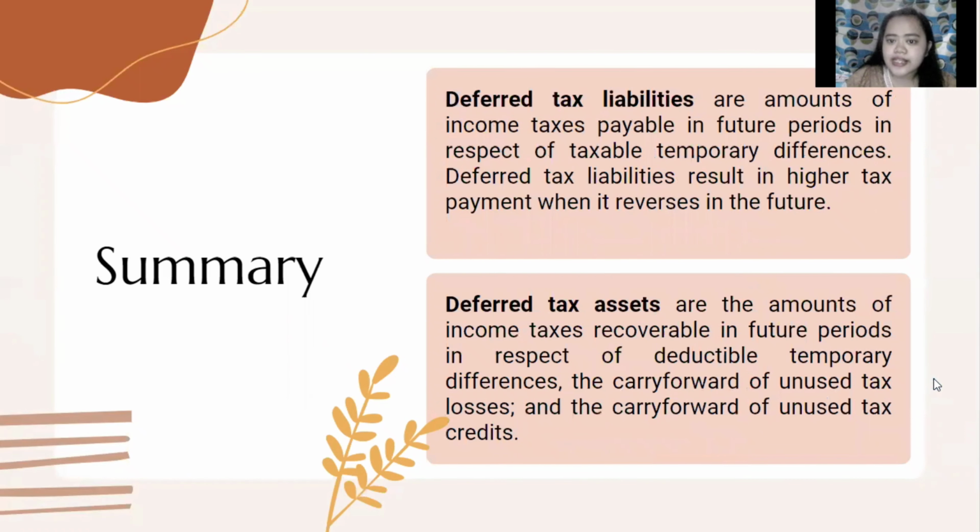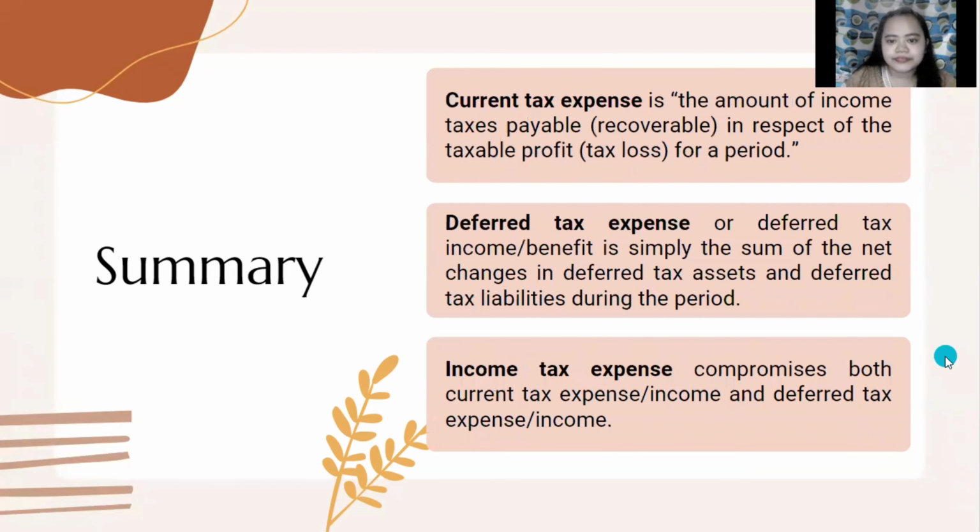Then we have the deferred tax liabilities and deferred tax assets. As mentioned, the deferred tax liabilities are amounts of income taxes payable in future periods in respect of taxable temporary differences. And the deferred tax liabilities also result in higher tax payment when they reverse in the future. And then, the deferred tax assets are the amounts of income taxes recoverable in future periods in respect of deductible temporary differences, the carry forward of unused tax losses, and the carry forward of unused tax credits.